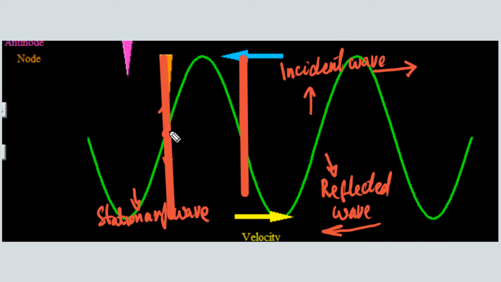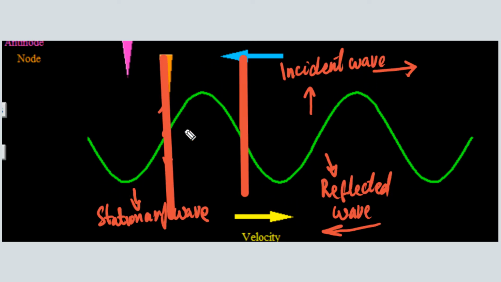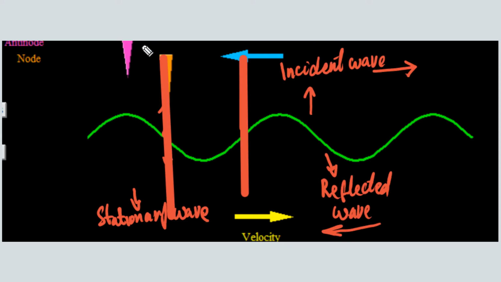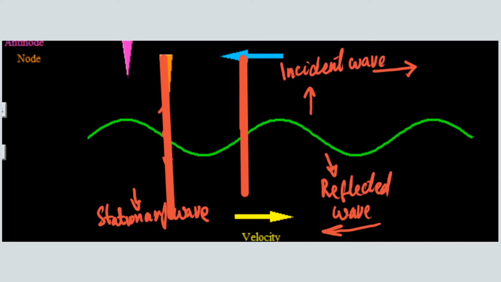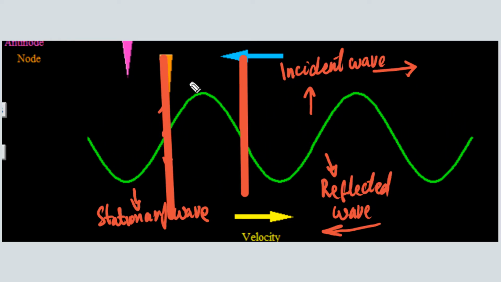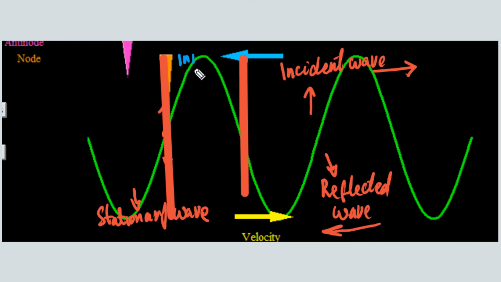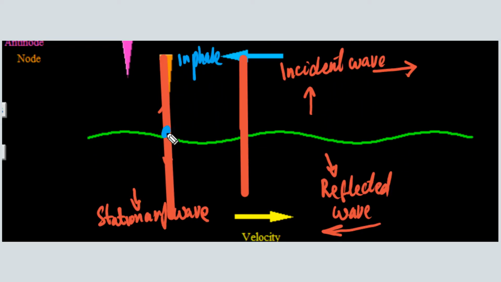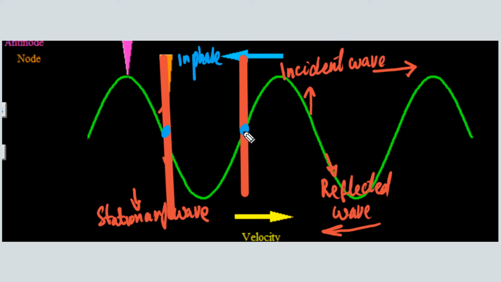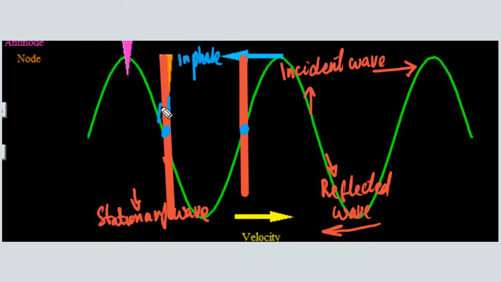So the particles between two consecutive nodes are in phase. Very important point. All the particles between two consecutive nodes, meaning between this point and this point. We can also use the letter N here.